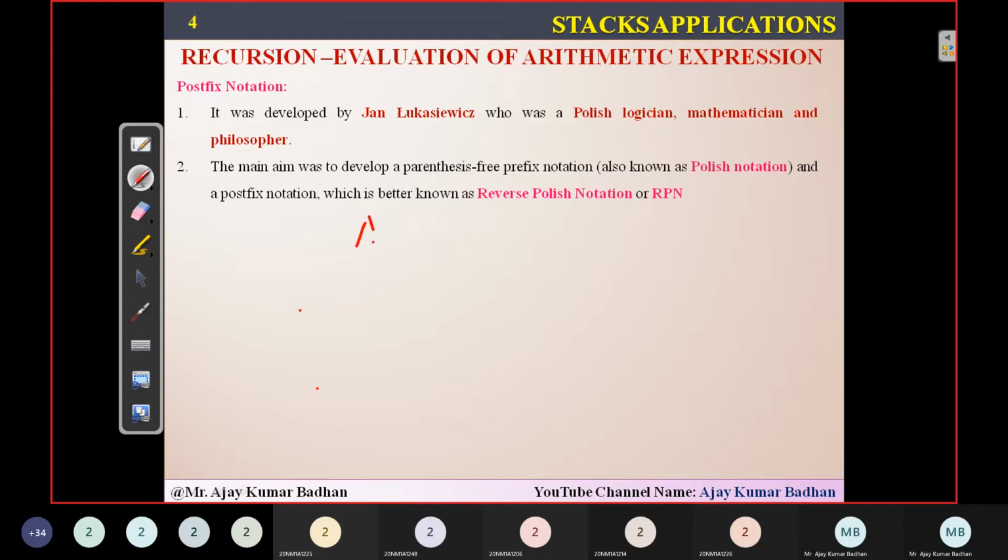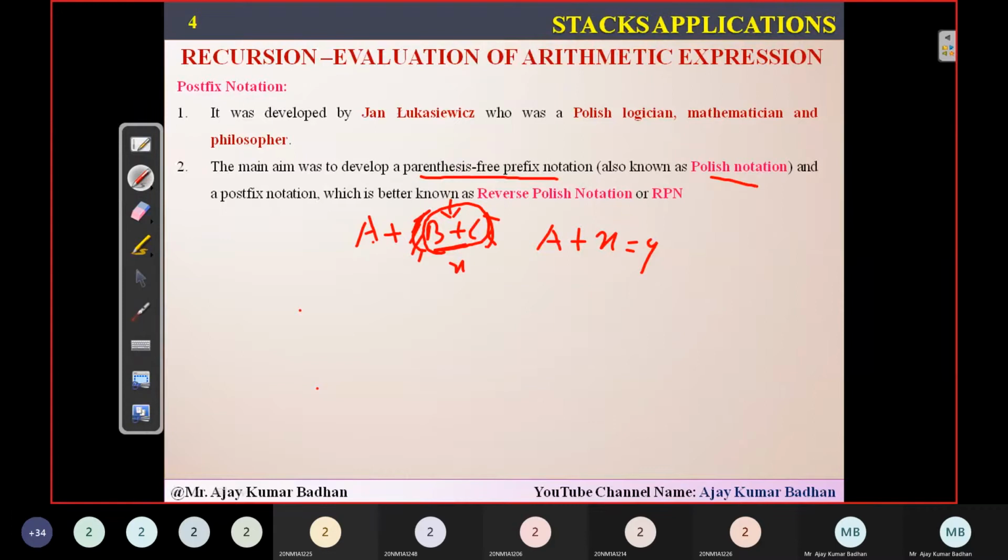What does that mean? Suppose you have an expression like a plus (b plus c). Whatever brackets are there, I want to delete those brackets. How can I delete them? First, whatever expression is present within that bracket, I will solve it. So b plus c, I'll get some output x. So directly a plus x. You can see that there are no more brackets here. I have just removed them simply by solving the expression present within that bracket, and then finally you get the output. So this is the main aim of this notation: having a parenthesis free prefix notation.